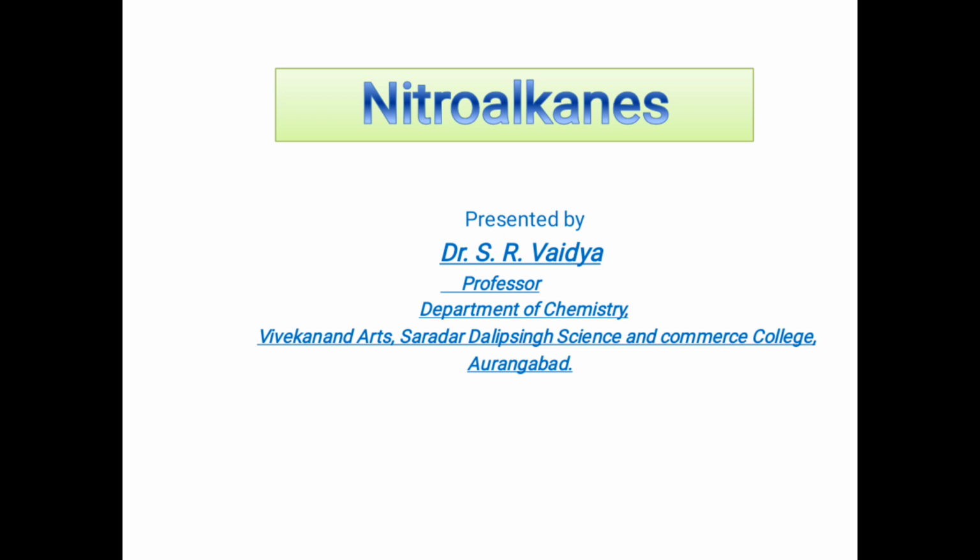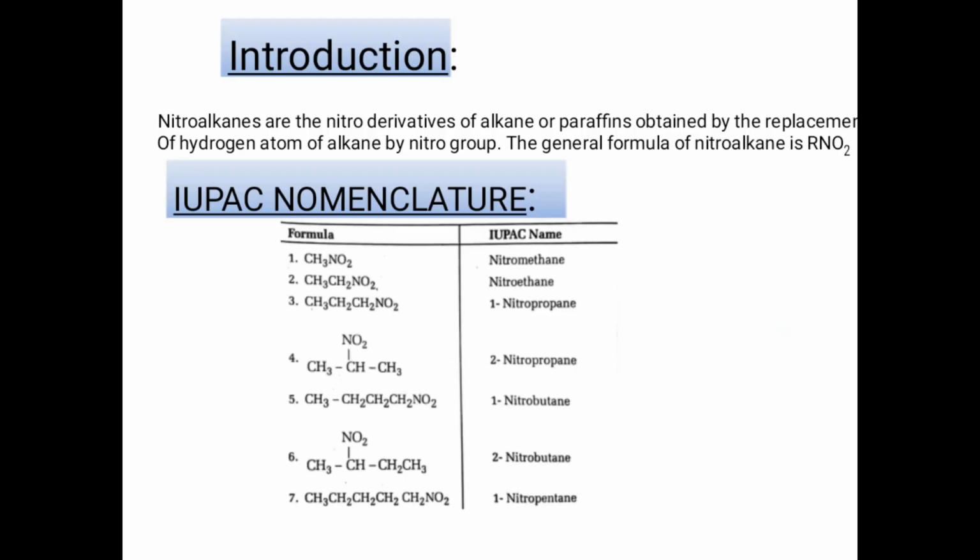Today we will first discuss the introduction of nitroalkanes, nomenclature of nitroalkanes, then we see the classification, and lastly the different methods of preparation of nitroalkanes. Nitroalkanes are the nitro derivatives of alkane obtained by the replacement of a hydrogen atom of alkane by nitro group. The general formula of a nitroalkane is RNO2. NO2 is a functional group and R means alkyl.